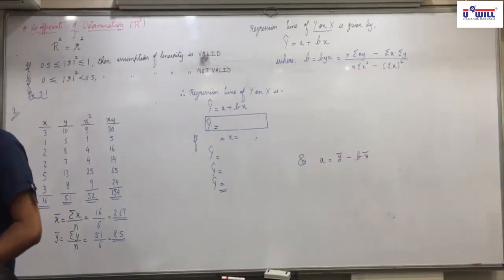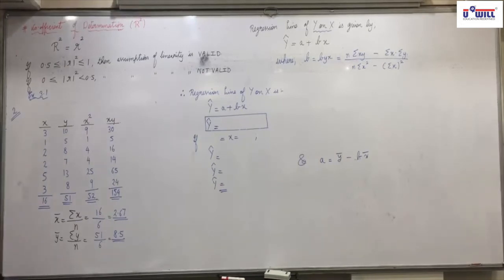So it's a very easy chapter. It is completely based on correlation, and that is the reason immediately after correlation we have taken it.